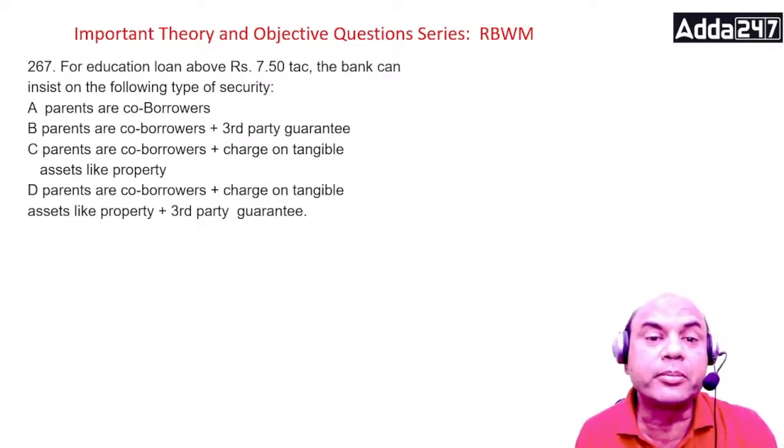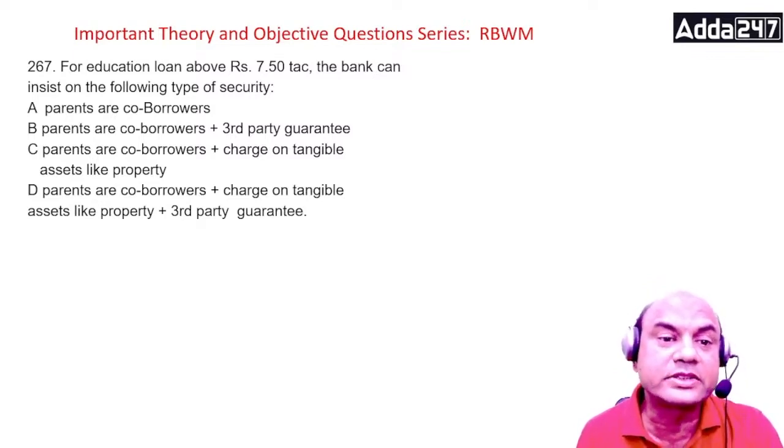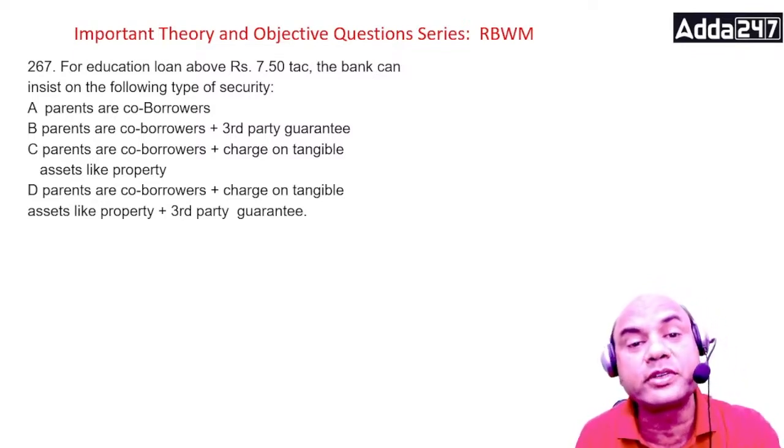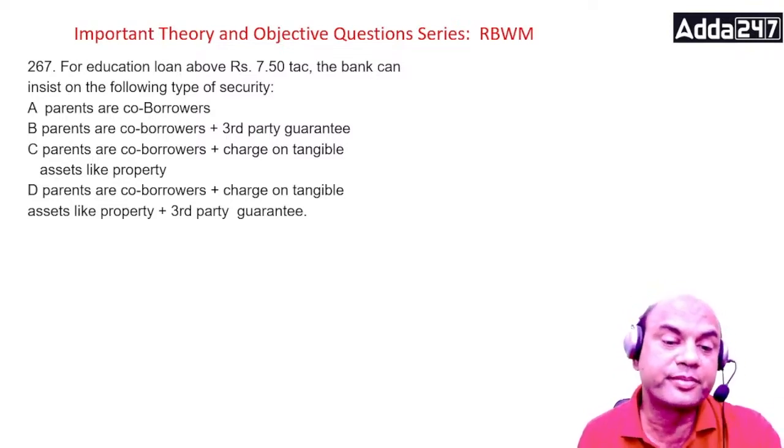For education loans above 7.5 lakhs, the bank can insist on the following. So if it is above 7.5 lakhs, now look at the options.